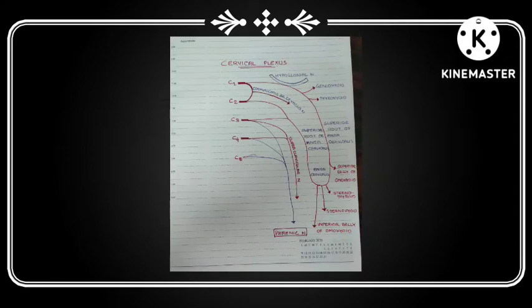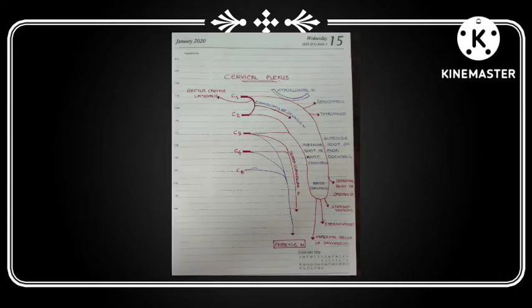The ventral rami of C1 and C2 join together and give a branch to the vagus nerve, which is called the communicating branch of the vagus nerve. The ventral rami of C1 and C2 give three more branches to three muscles.